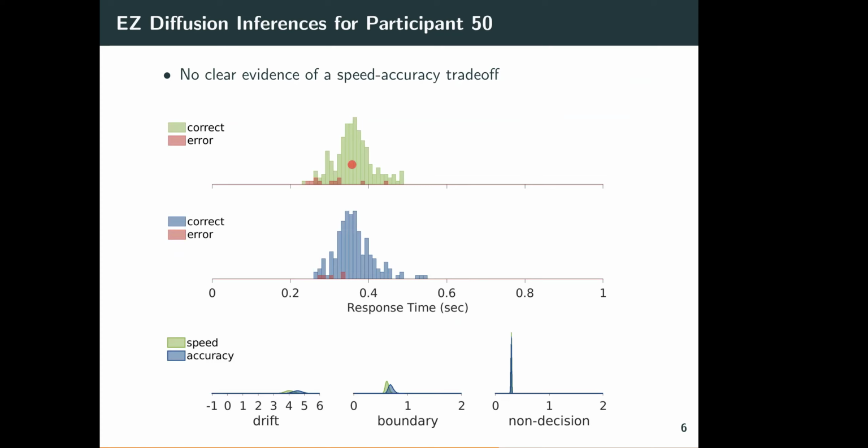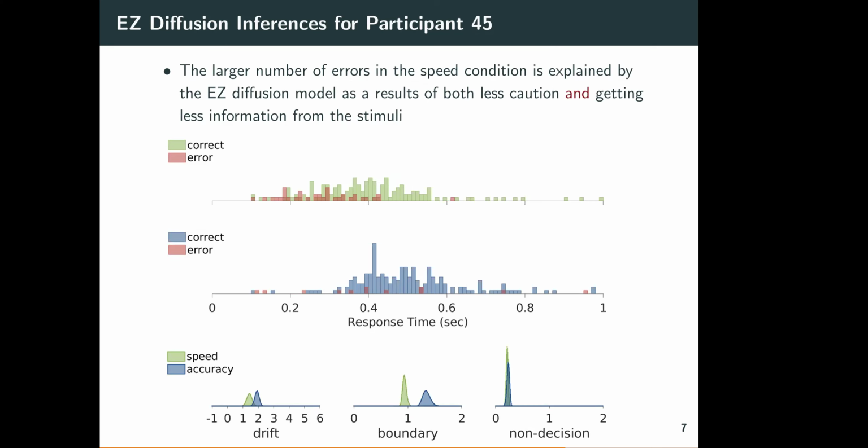So if we look at participant 50, there's not a lot of evidence here of a speed accuracy trade-off. Maybe there's slightly more errors here, but a very similar number of errors and no real big shift in the response times. So if a person doesn't show a speed accuracy trade-off, the model won't detect it. And you can see there's quite possibly the drift rates and the boundary separation are the same for this participant in both cases.